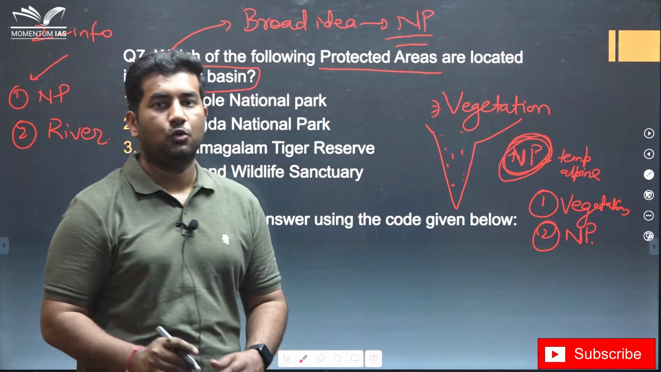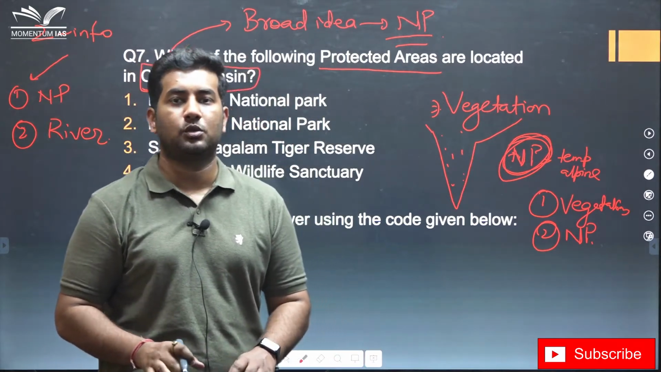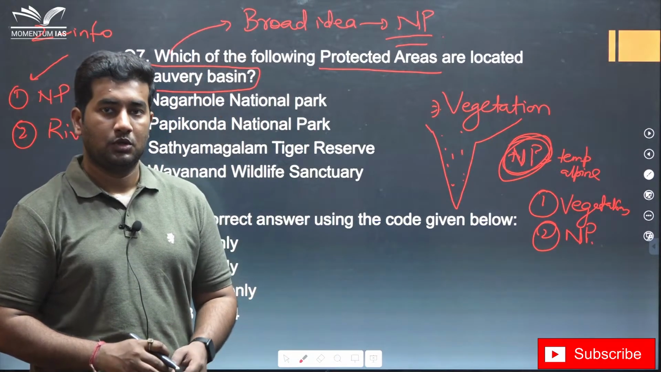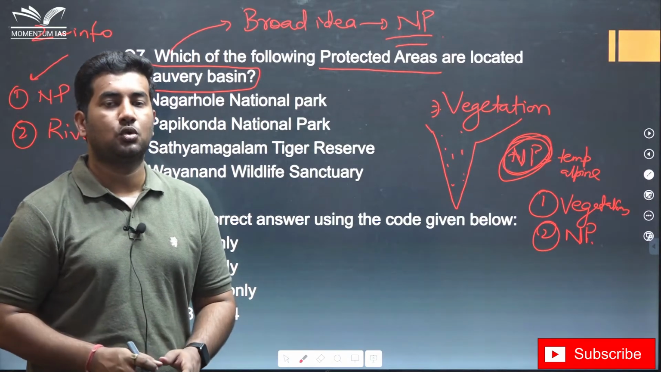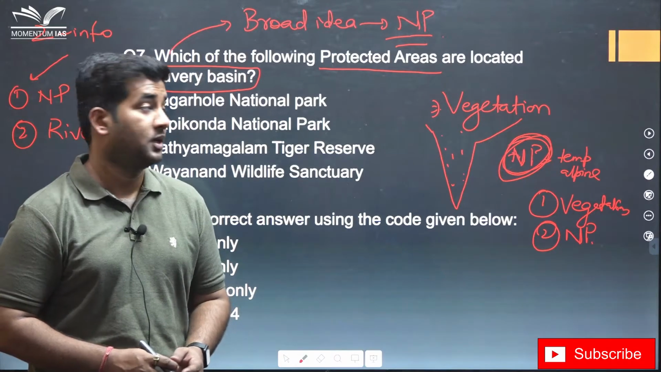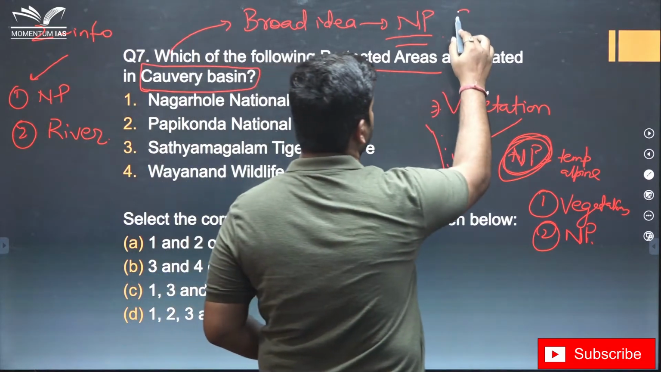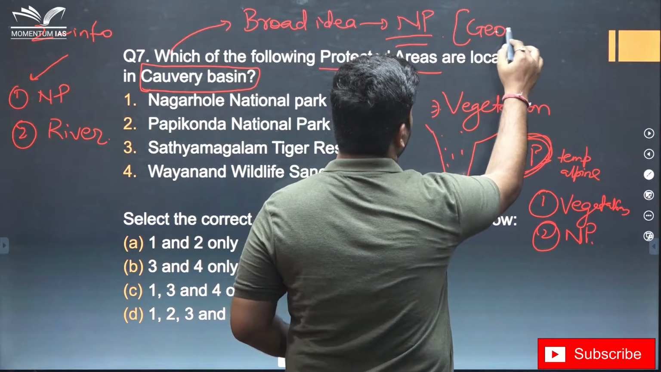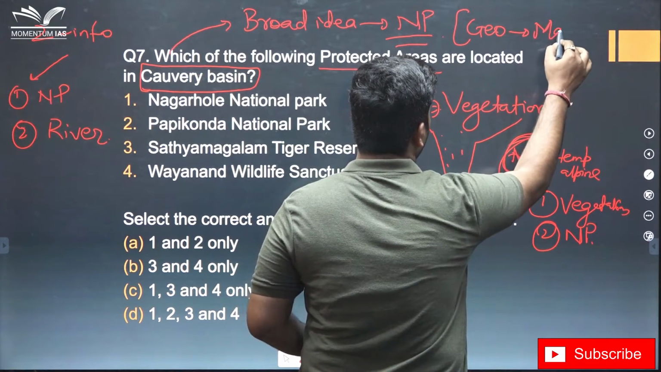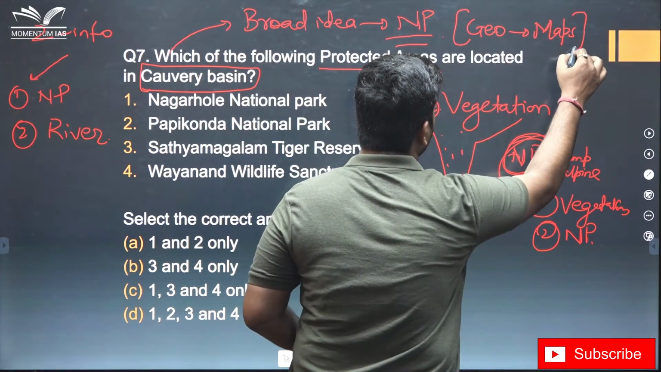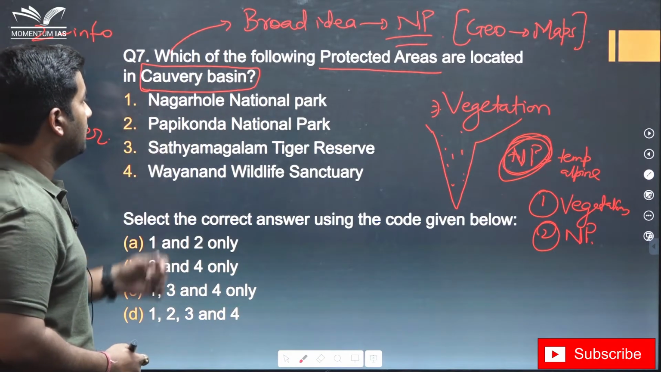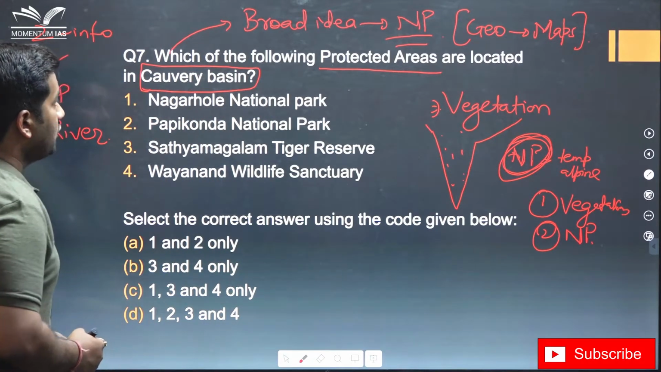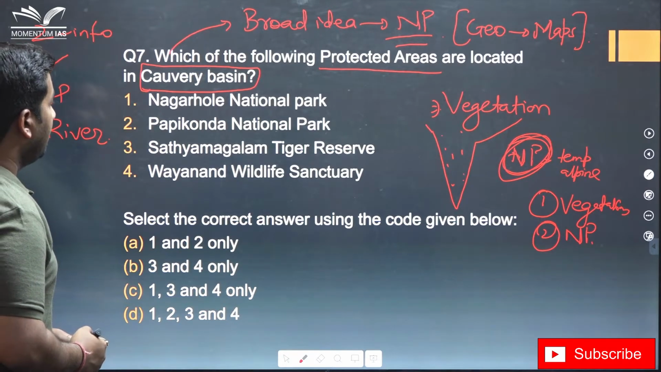So you see that UPSC is mixing two or three topics together to form a question. So in your preparation also you have to be comprehensive, and to do so you have to do it through maps. There is a very famous saying in geography that geography should be done through maps. If you do it, you will cover maximum area in a very limited span of time. Let's plot this question. Which of the following protected areas are located in the Kaveri basin?